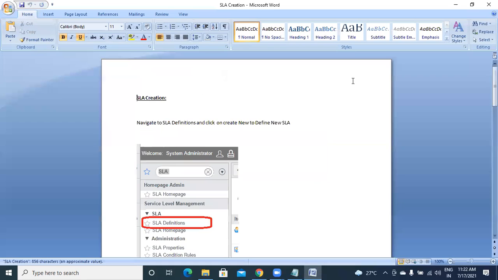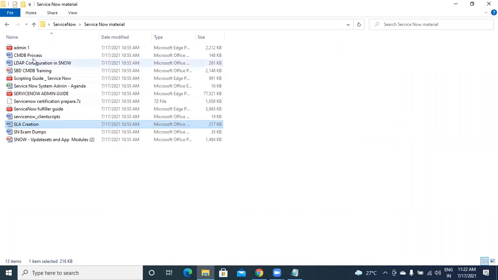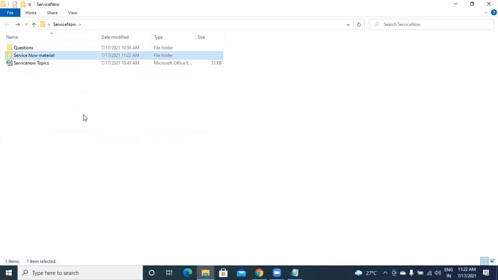SLA creation, all those things. And what is the CMDB process. When I was new to ServiceNow, I had all these documents, but presently those are not needed because we have everything on YouTube. Earlier in 2017-18 we didn't have Now Learning either, so we used to get only from this document, but now we have Now Learning, and those are modified in the Paris version. So, clear about topics and these materials.